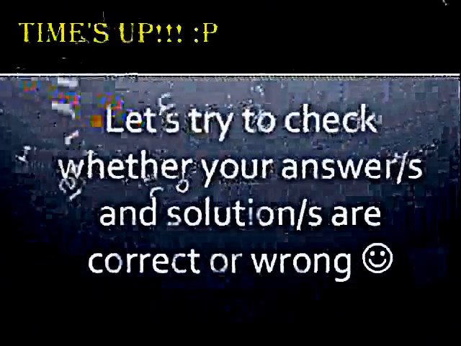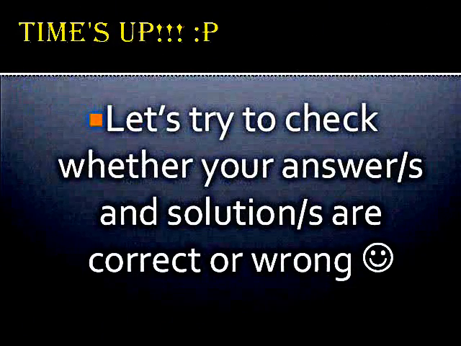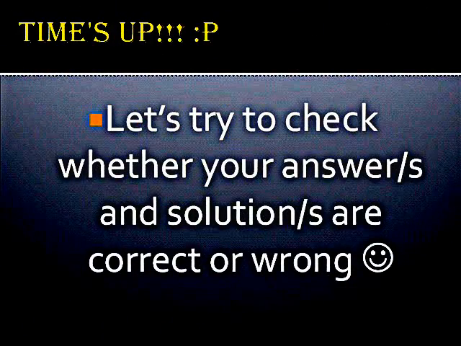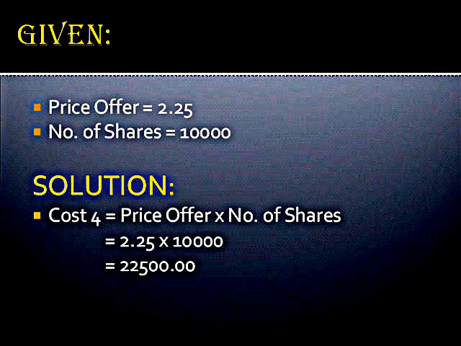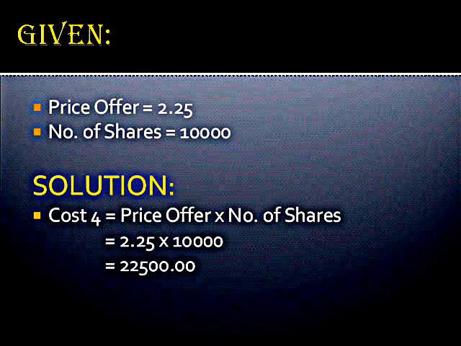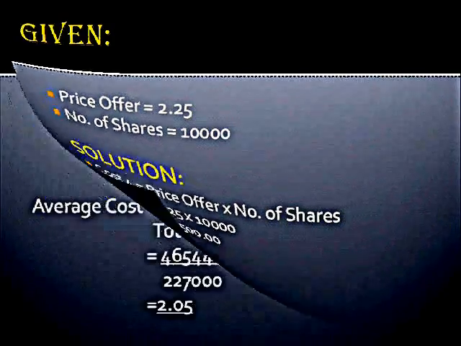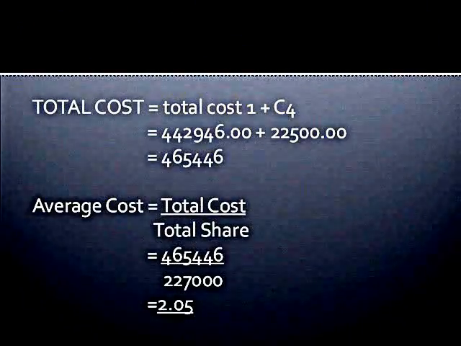Let's try to check whether the answer or answers in the solution or solutions are correct or wrong. Given, price offer is equal to 2.25. Number of shares is equal to 10,000. Solution: Cost number 4 is equal to price offer multiplied by the number of shares. Cost 4 is equal to 2.25 multiplied by 10,000. Cost 4 is equal to 22,500.